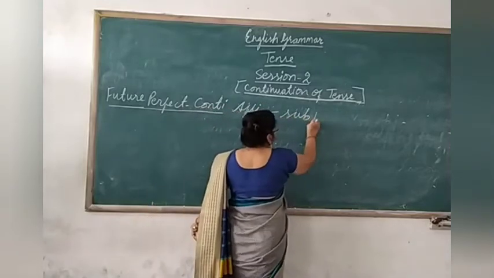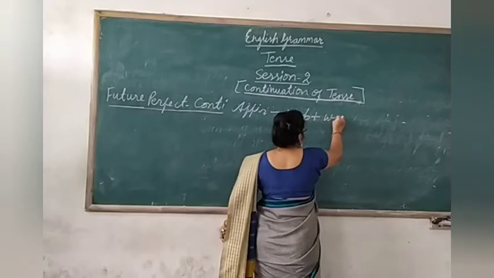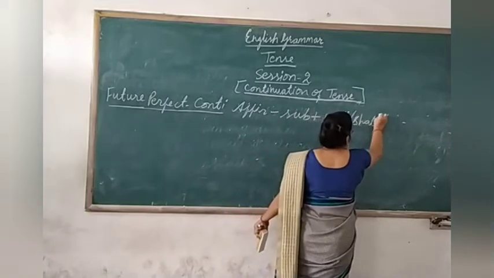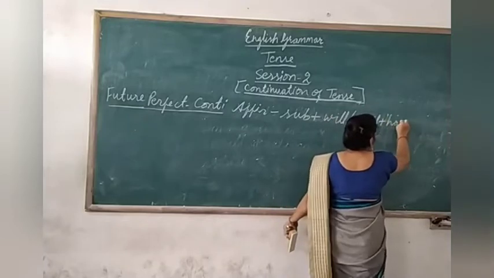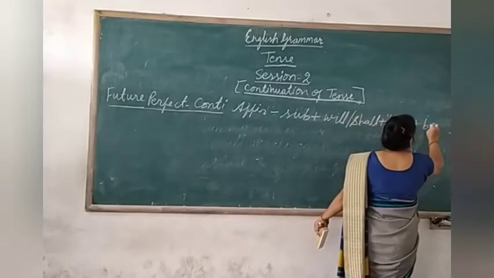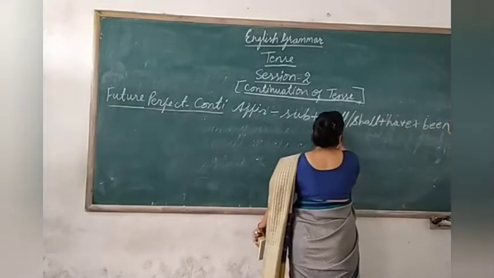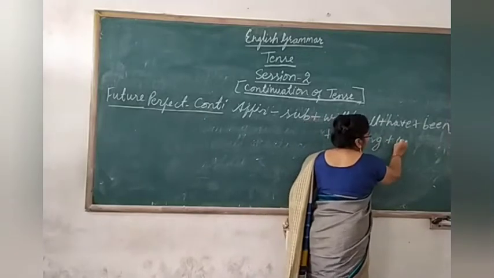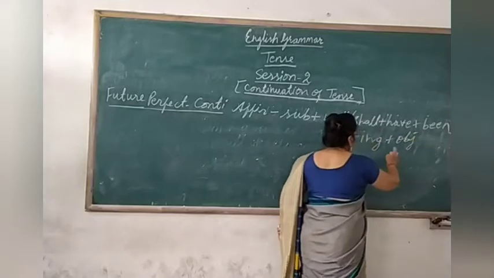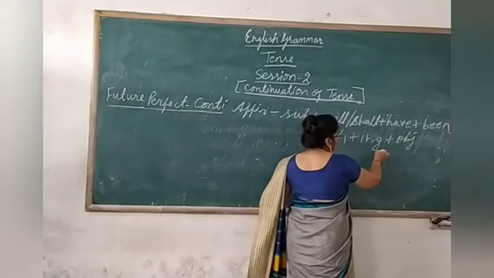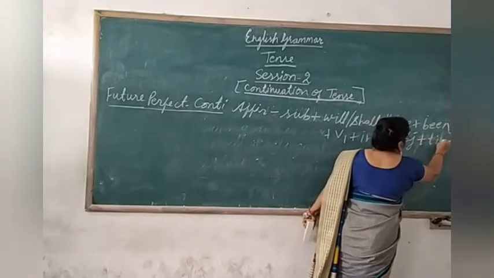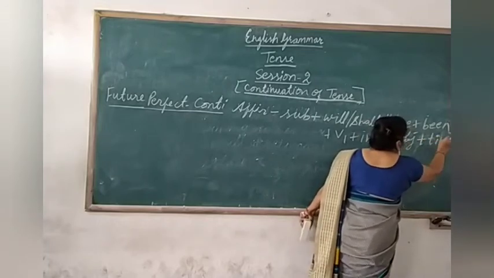Subject plus will or shall plus have plus been plus V1 plus ing plus object, because it is future perfect continuous, we will mention the time also. See here. Clear?